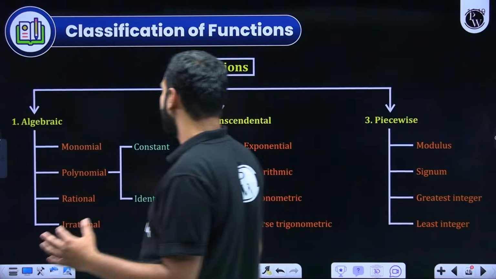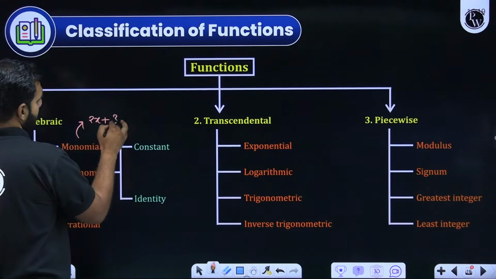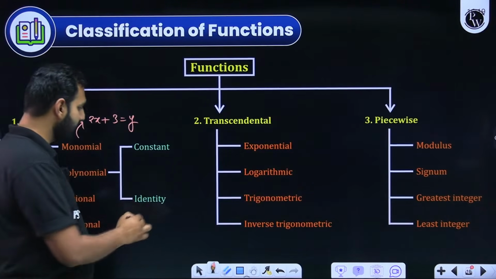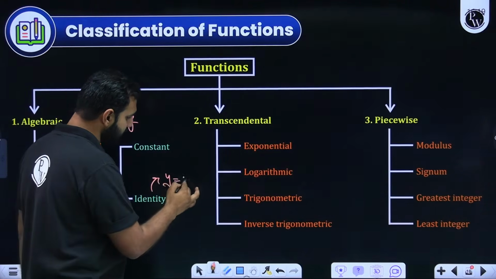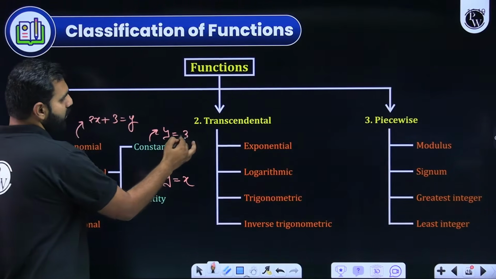Now let's talk about functions. When you talk about algebraic functions, for example, if there is a linear function like this, then we call it a monomial. Polynomial means what? A constant function or an identity function. For example, y is equals to x. This is your identity function. y is equals to 3. That's your constant function. I hope you're understanding it.